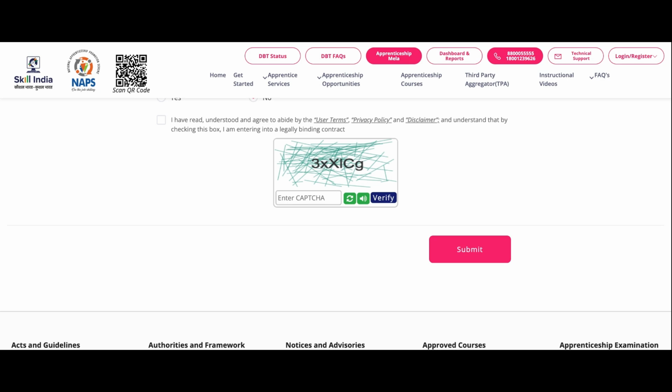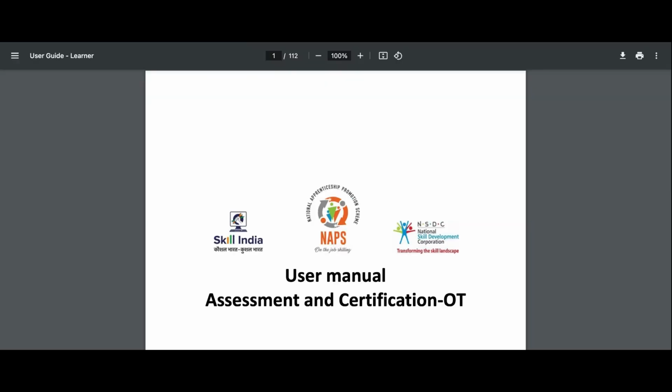After that, you will be signing the contract with the apprentice. If it is a designated trade, uploading the contract on the portal is mandatory. The benefit of the NAPS scheme is that the government reimburses the stipend up to 1500 rupees to the employer. But for an optional trade, if you don't want the benefit, you can skip the contract. There is no need to sign it. But if you want the benefit of NAPS, a maximum 1500 stipend, then you have to sign the contract in the apprenticeship portal, apprenticeshipindia.gov.in.